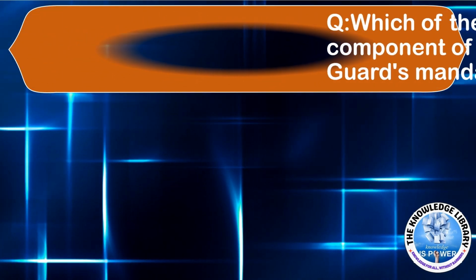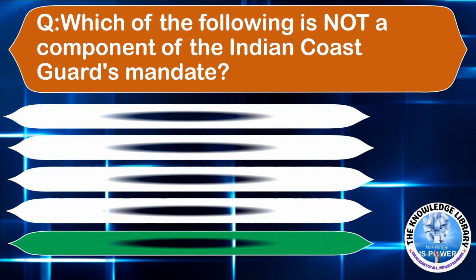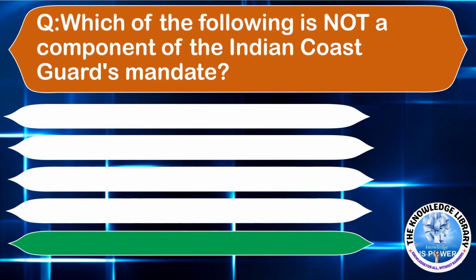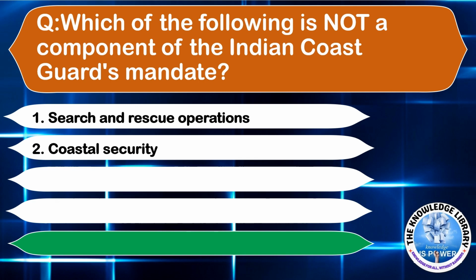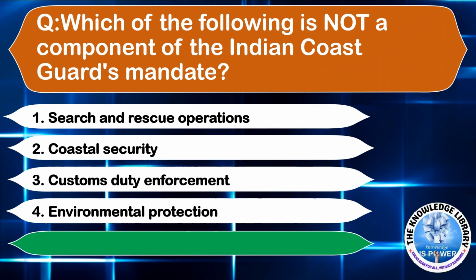The next question is, which of the following is not a component of the Indian Coast Guard's mandate? Option A, search and rescue operation. Option B, coastal security. Option C, customs duty enforcement. Option D, environmental protection. Answer is option C, customs duty enforcement.